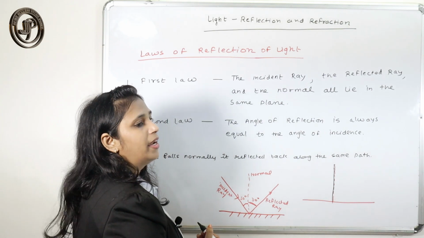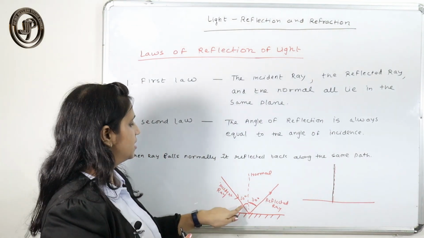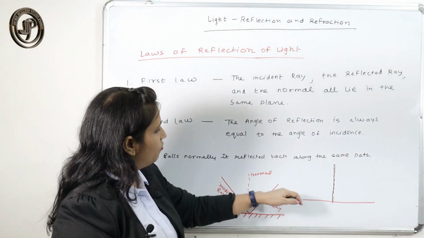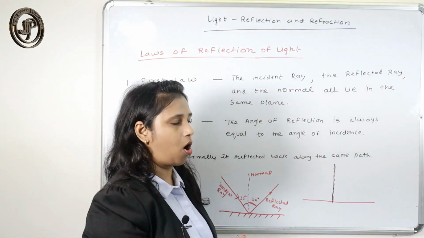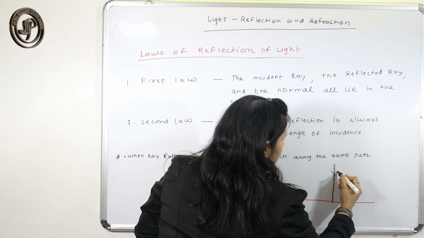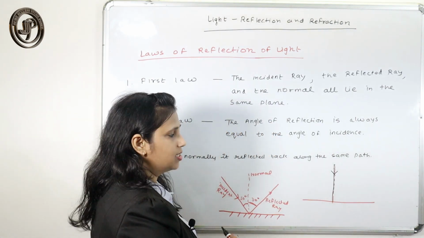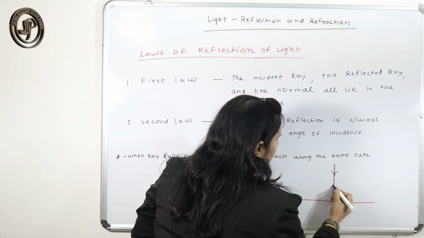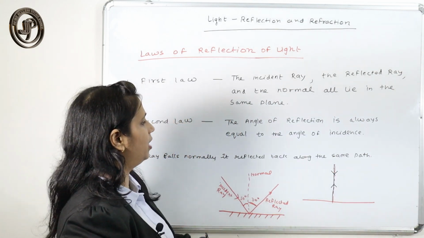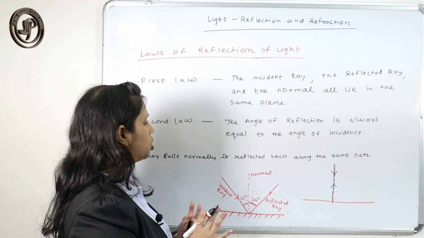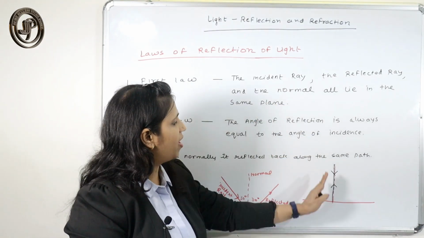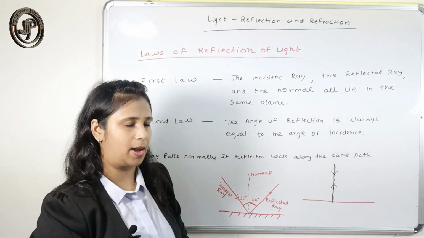This is your incident ray. But what happens when it falls along the normal? Then it is reflected back along the same path. It will not show any deviation; it is reflected back along the same path.